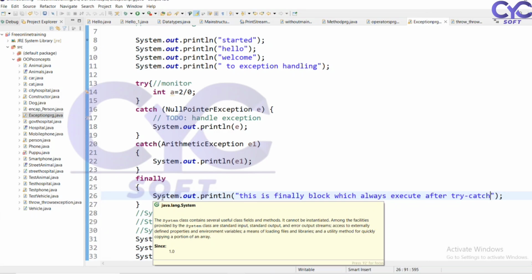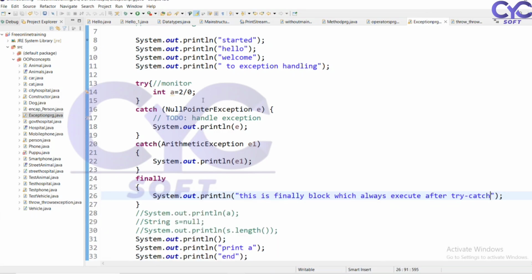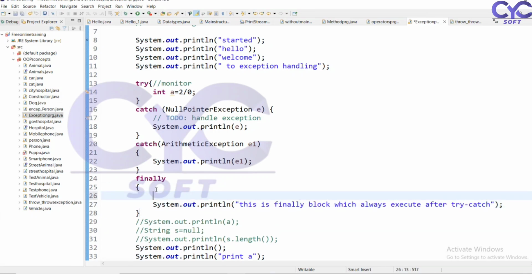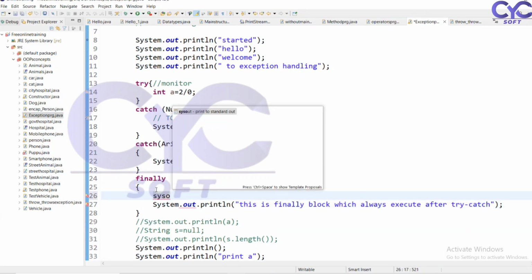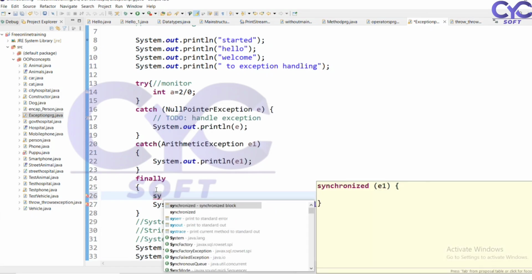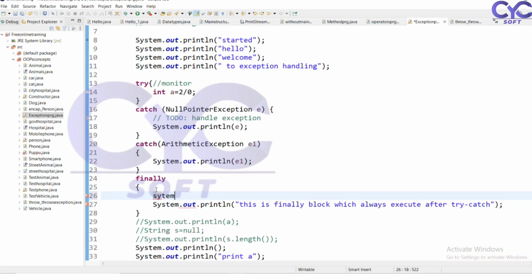Suppose I use it here after the exception, in this finally block only, I want to use system.